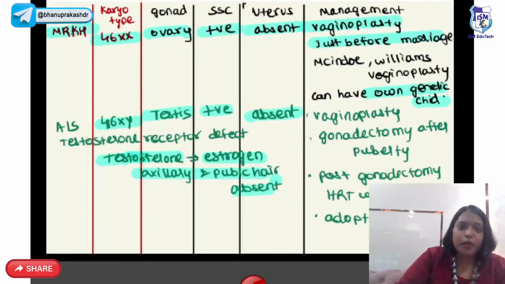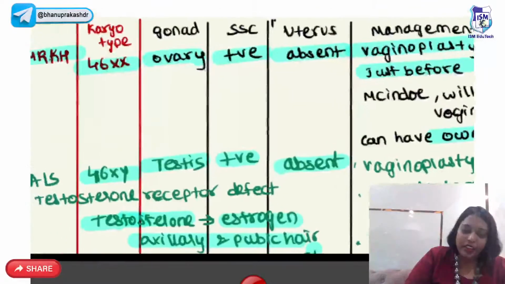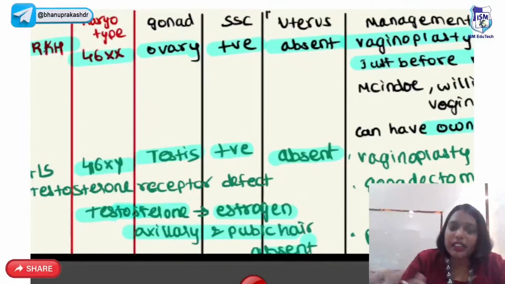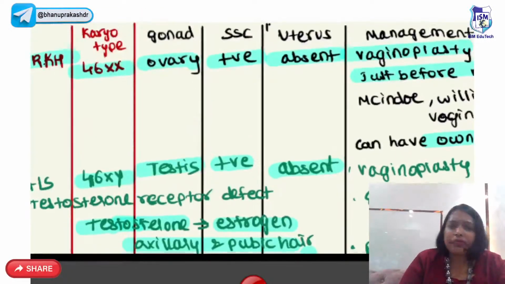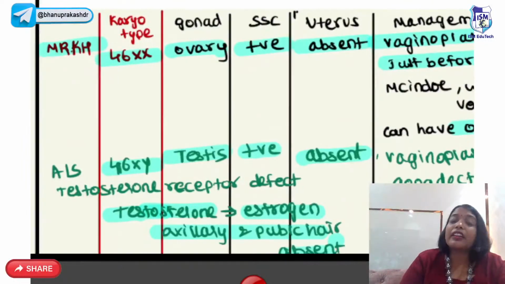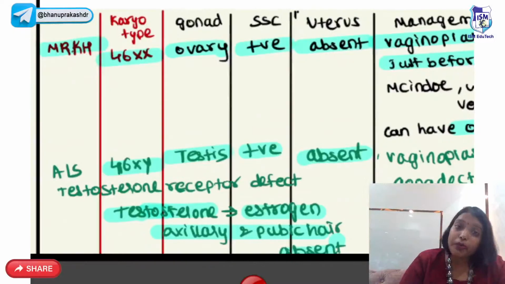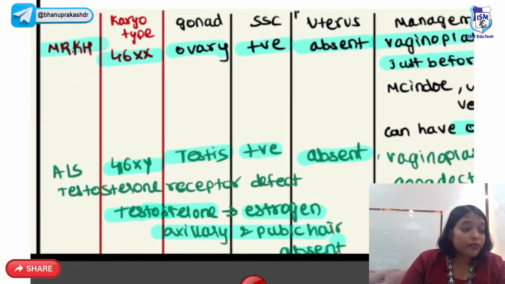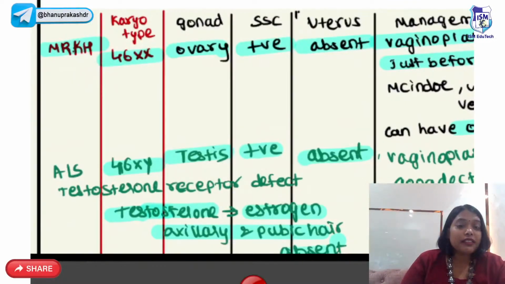So the first abnormality, I made a beautiful table here, is MRKH. In MRKH there is no problem except that they don't have the uterus because the Mullerian duct didn't form. So karyotype is 46XX. Gonad is ovary, and as ovary is present, there will be production of estrogen. So secondary sexual characteristics are positive, but uterus is absent.